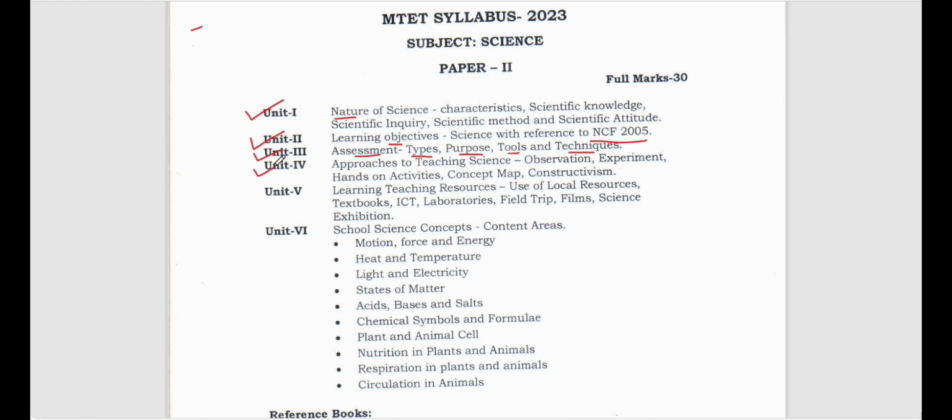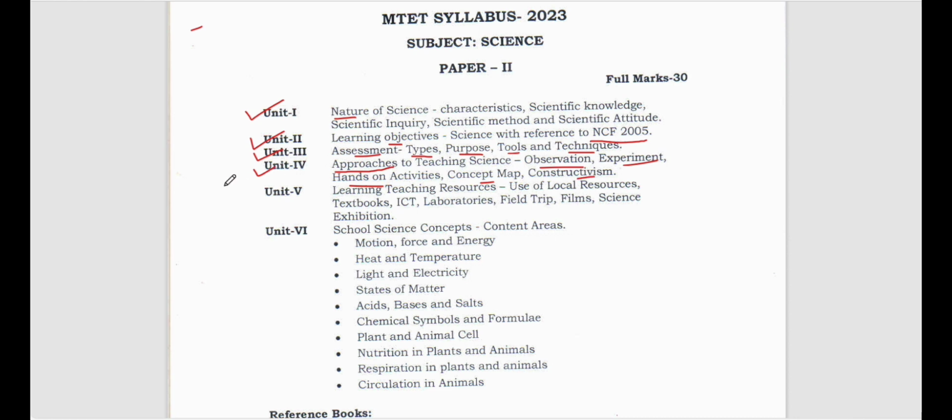Then unit 4. Unit 4 is about approaches to teaching science. What are the different types of approaches we can use in order to teach our science subject more effectively or efficiently? Approaches can be observation, experiments, hands-on activities, concept map, and constructivism, right?